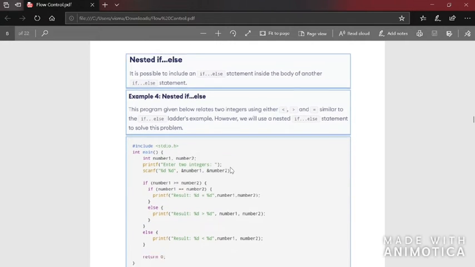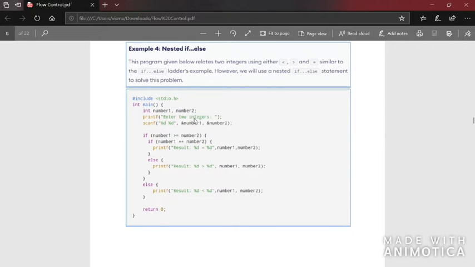Now we'll see an example. See here, they're asking to enter two numbers. We got two numbers. If number 1 is greater than or equal to number 2, then there is an opening bracket, and inside the if block of this, again we can see there is another if condition, and if this condition is true, this will be executed. This else is of this if. This if else is this one, and this is opened here.